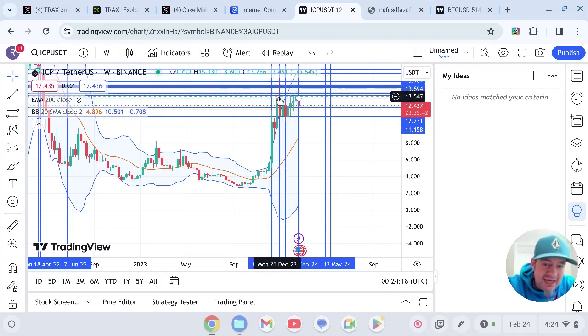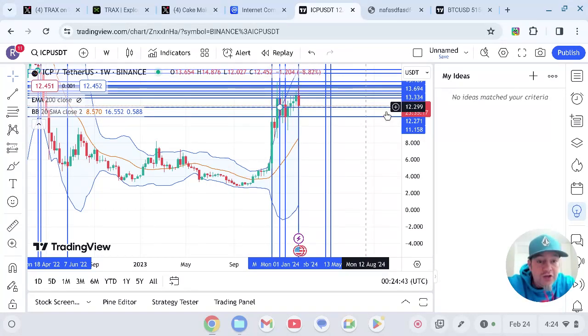This is going to be a big level. Anything above $13.33 is going to be gigantic resistance. And we did get one weekly close above that, which was very bullish. So I would like to see where we're going to end up at the end of this week. If before Sunday we can get back above 13.33, we're going to continue to be bullish.